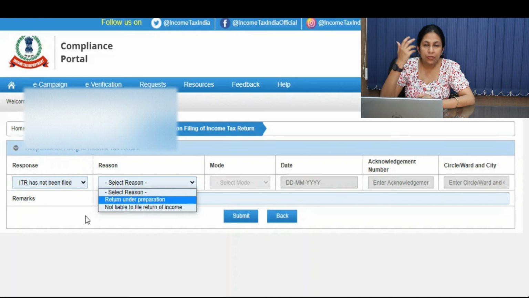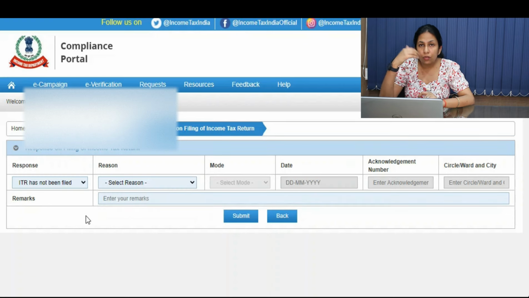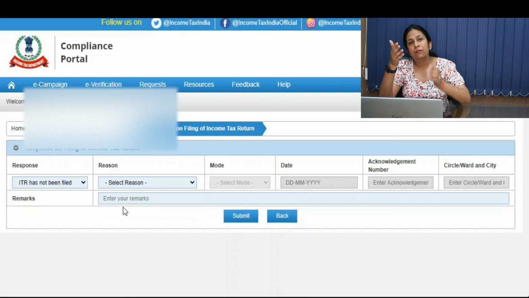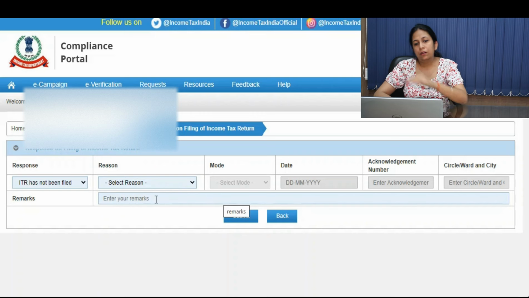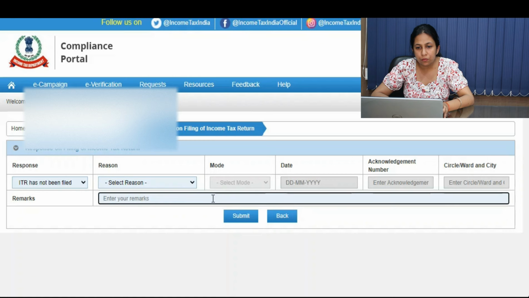For example, if you have an exempted income that you are not liable to disclose. Or for example, if you have any income that is less than 2,50,000 rupees, then you are not supposed to file your ITR. Then you can mark it here that you are not supposed to file your ITR because you have income that is less than the basic exemption limit, and then submit.